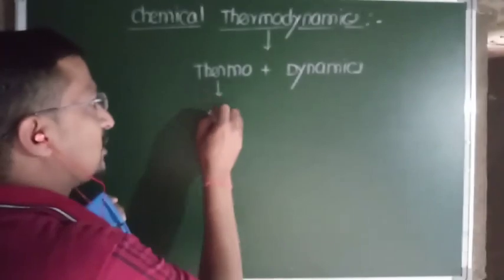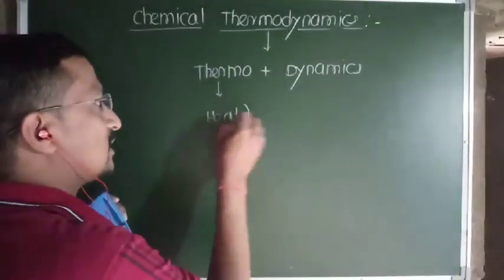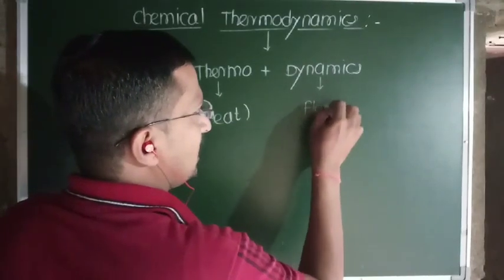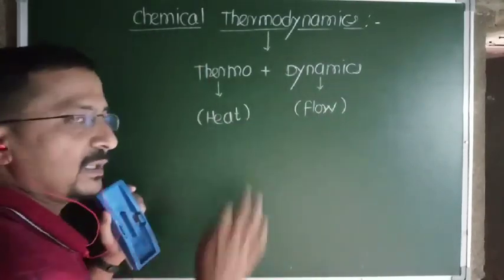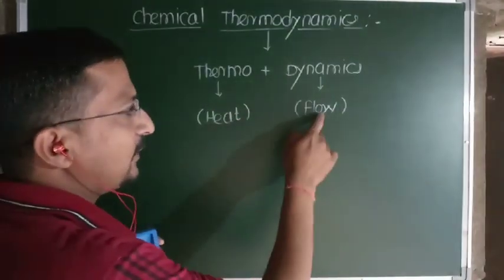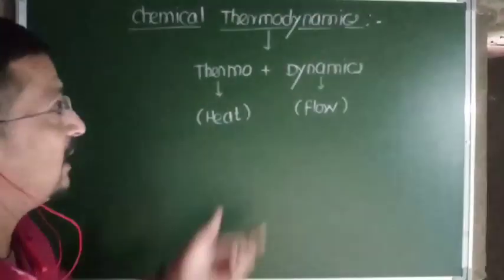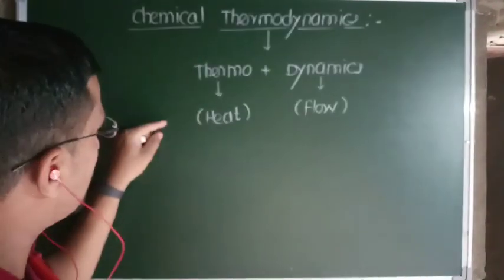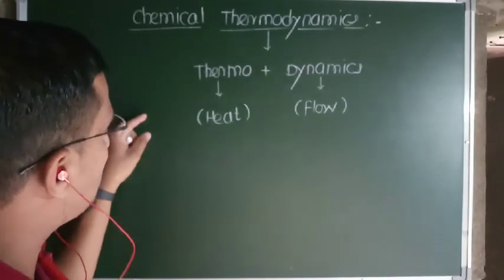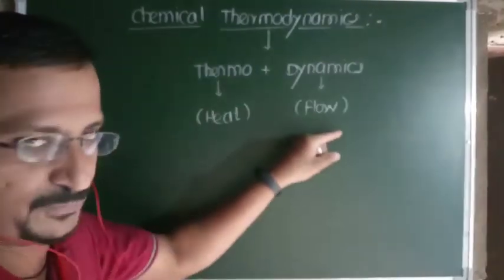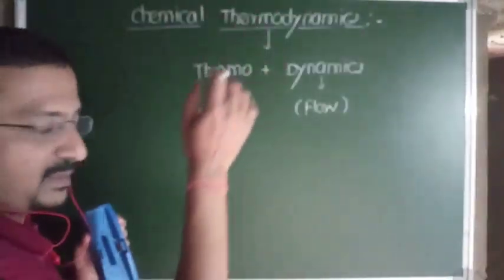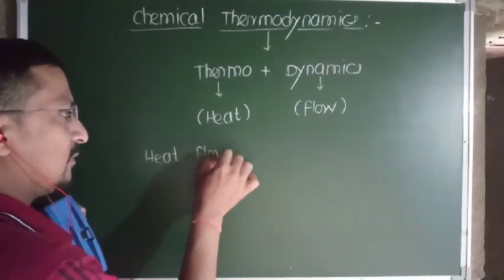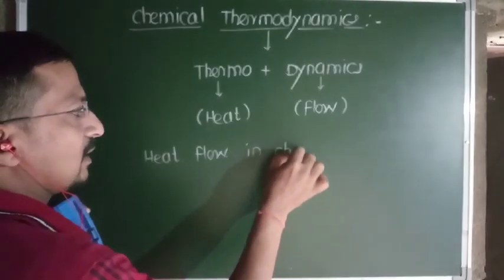And the meaning of thermo is heat, and the meaning of dynamics is flow, simply heat flow means thermodynamics. And before thermodynamics, one more word is there, chemical. So if I put here chemical, in chemical reaction heat flow, simply chemical thermodynamics is nothing but the heat flow in chemical